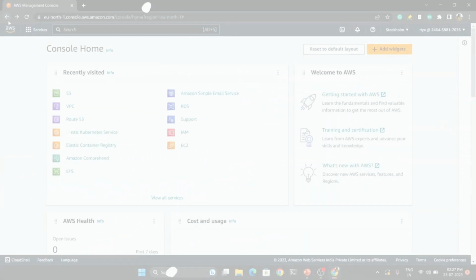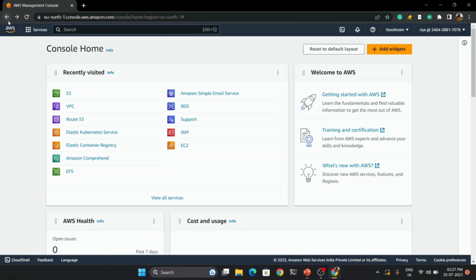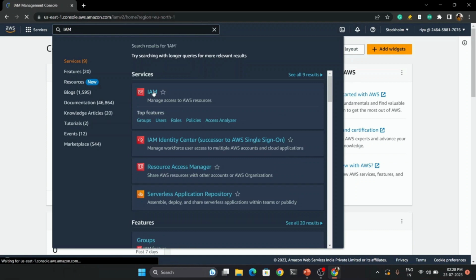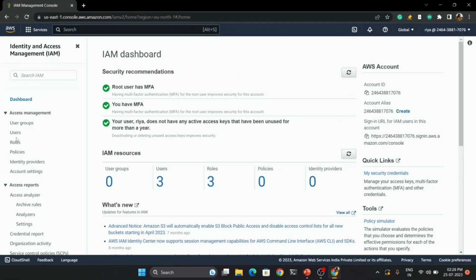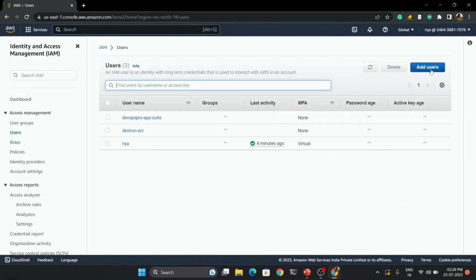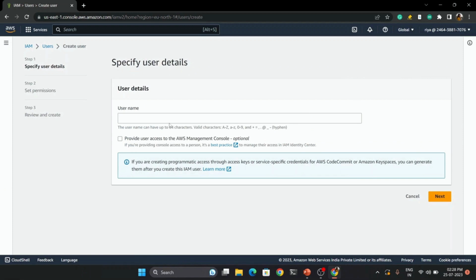After logging in, the first thing we need to do is create a user that we will use throughout the Terraform series to provision infrastructure on AWS. To create a user, search for IAM, Identity and Access Management, and click on Users on the left side. Then click on Add Users to create a new user. You can provide any username you like for the Terraform user.